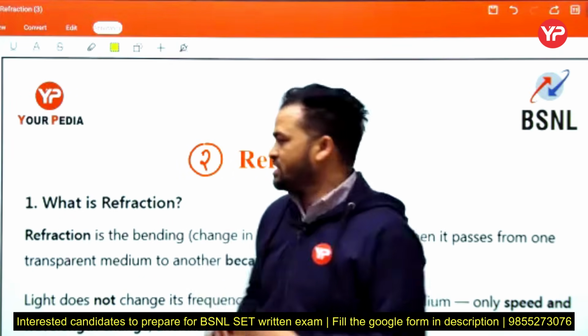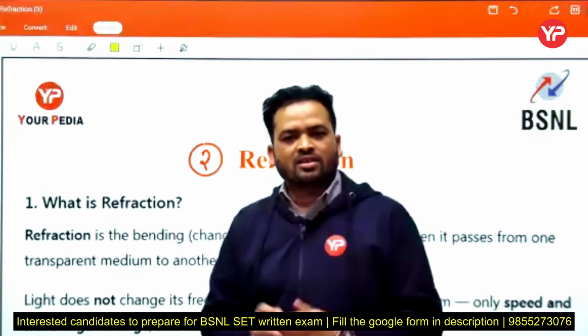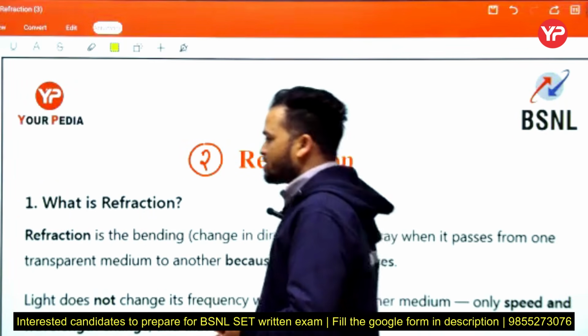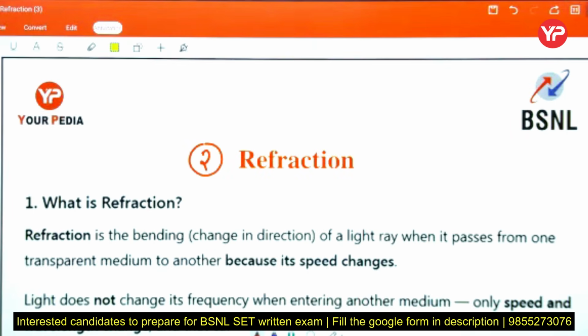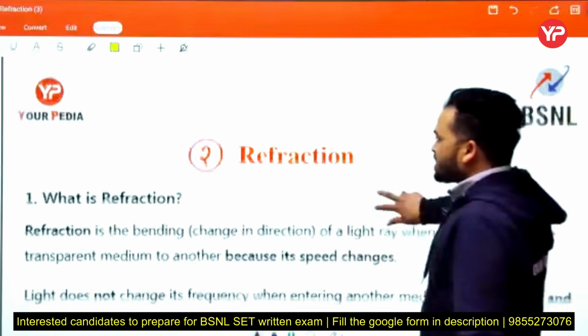In this class, we discuss refraction and some idea of total internal reflection, then MCQs related to this topic. Okay, this is our class for today. Okay. See, what is refraction?